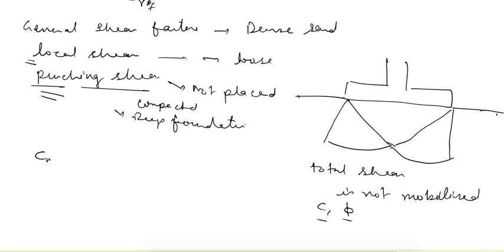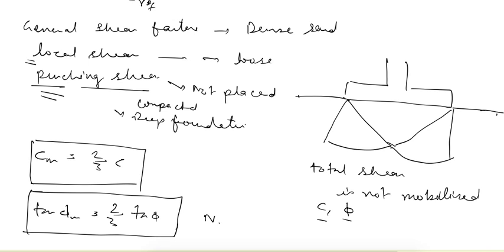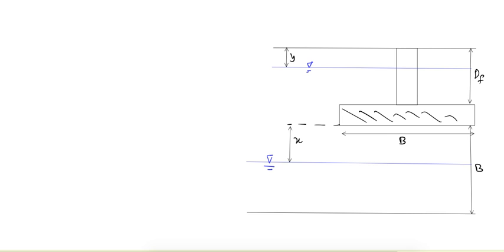So cm, that is mobilized cohesion, for local shear failure is given as 2 by 3 of c, and the value of phi, we can say mobilized angle of friction, is given by tan phi m equal to 2 by 3 tan phi. So using these new values, these parameters are found, that is Nc, Nq and N gamma, and after that the bearing capacity can be obtained. This is about the failure criteria.